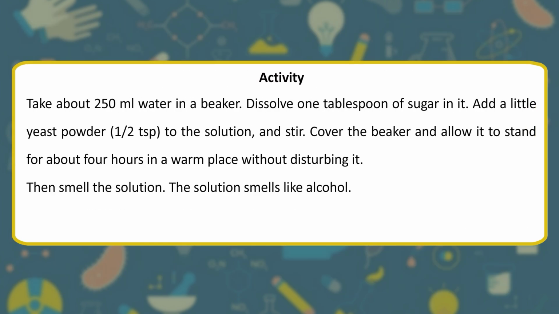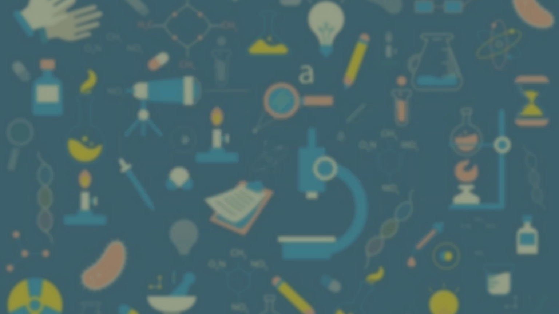Activity: take about 250 milliliters of water in a beaker. Dissolve 1 tablespoon of sugar in it. Add a little yeast powder, half a teaspoon, to the solution, and stir. Cover the beaker and allow it to stand for about 4 hours in a warm place without disturbing it. Then smell the solution. The solution smells like alcohol.